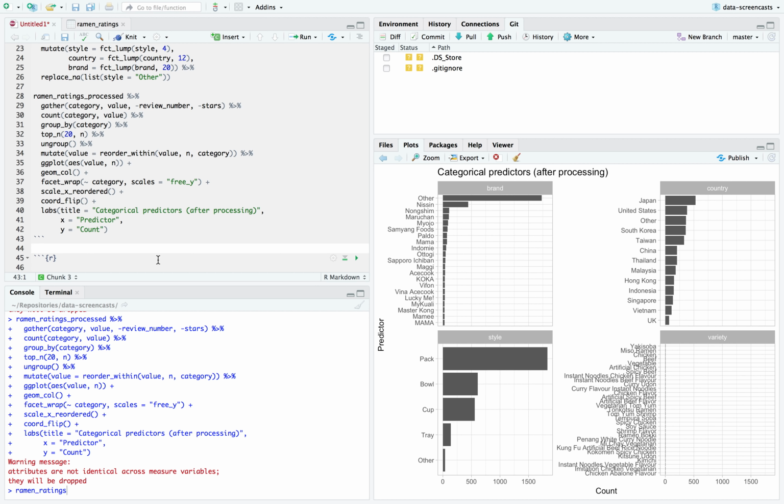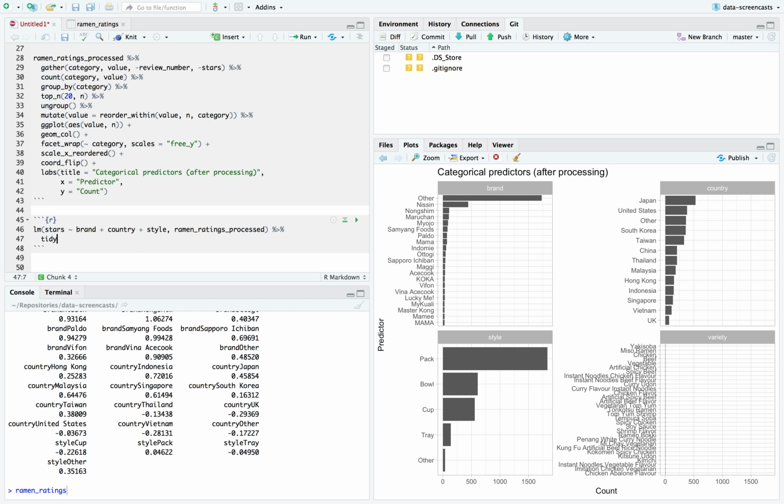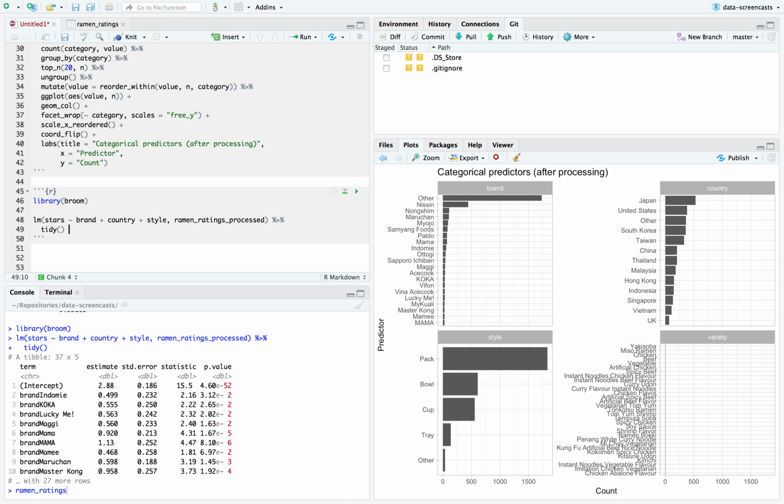style and variety. All right, so I'm going to try a linear model to predict stars. It's similar to what we've done in previous sessions. What we're going to say is stars on ratings processed, ramen ratings processed, stars explained by brand, country, and style. Use the broom package. It's nice to tidy this up.